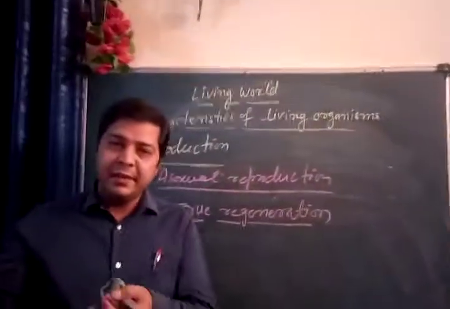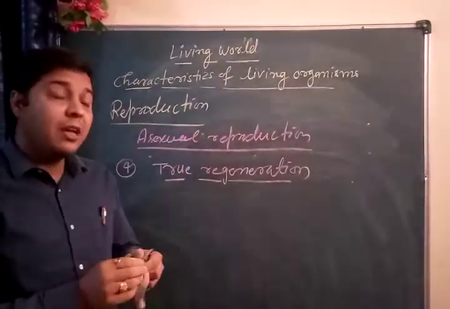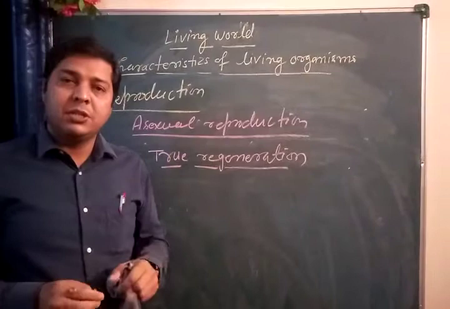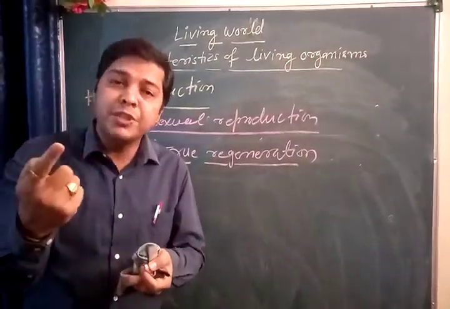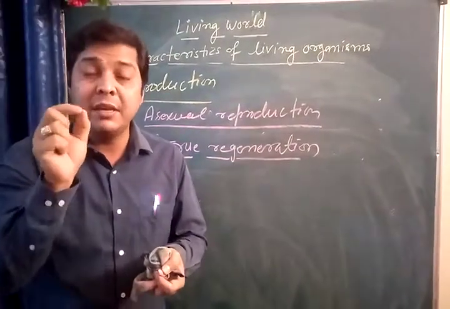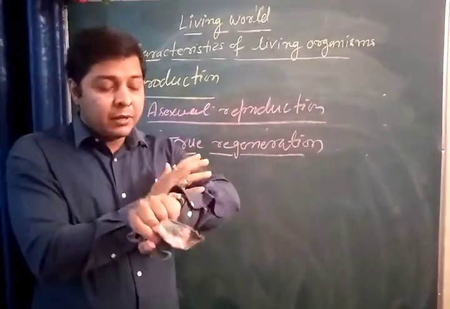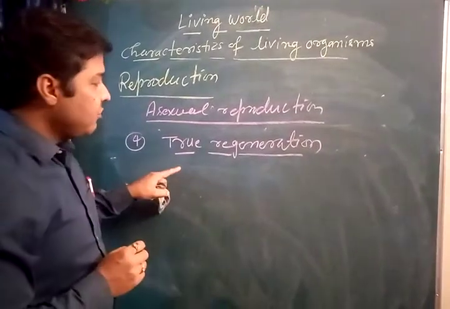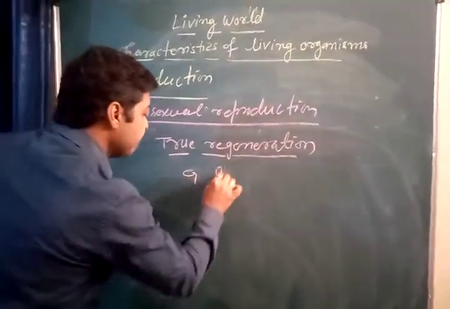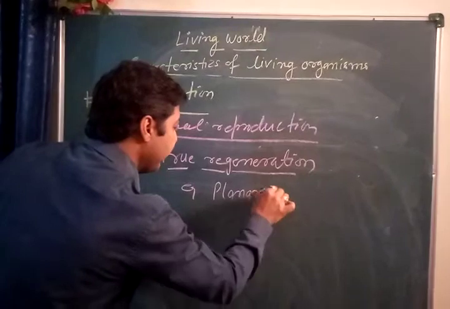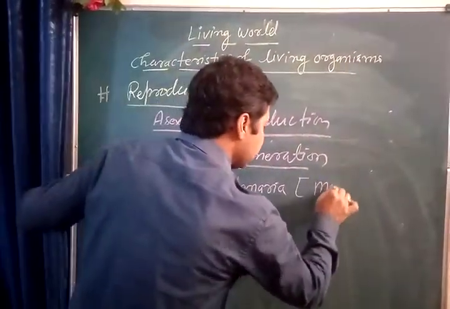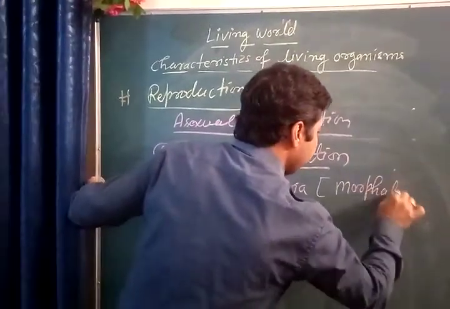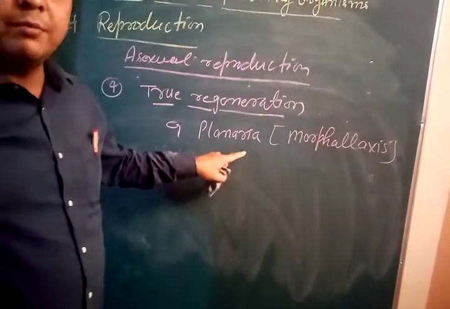Starfish and lizards are examples of regeneration, but here I am talking about true regeneration. Even the lost body part is capable of forming a new individual. Now children, what would be the example? Planaria. This true regeneration is also called morphallaxis.